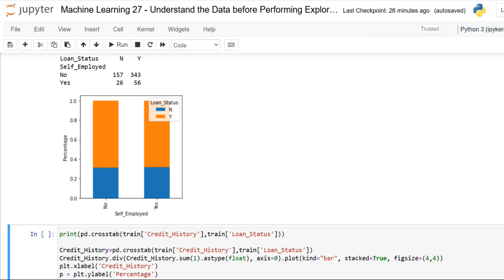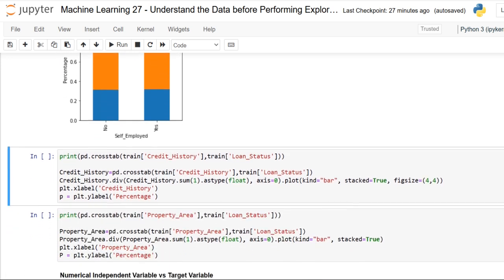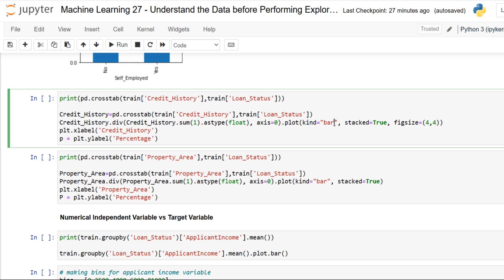It's not bad. There is nothing significant. We can infer from self-employed versus the loan status plot, of course, nothing significant. Okay. Next, we are just moving on to the credit history.